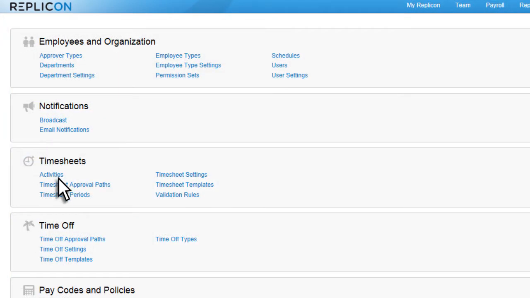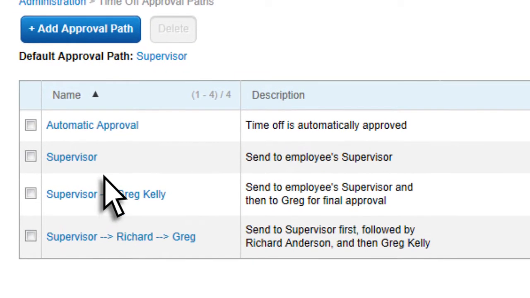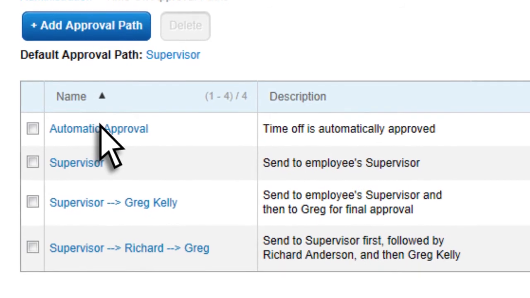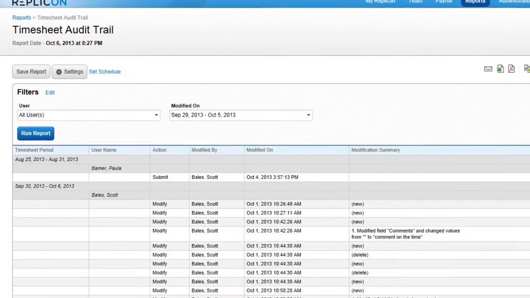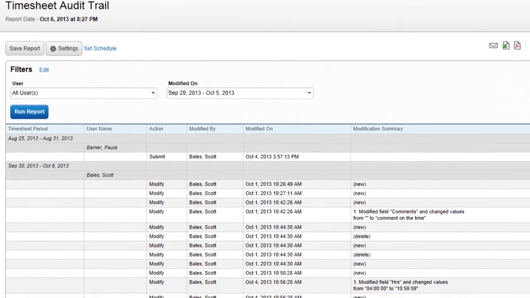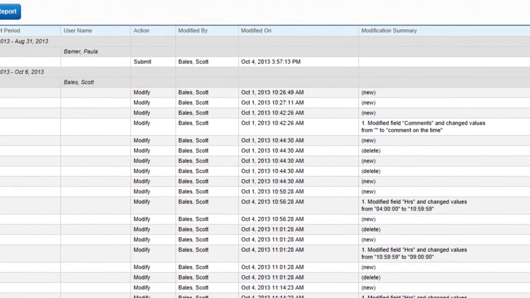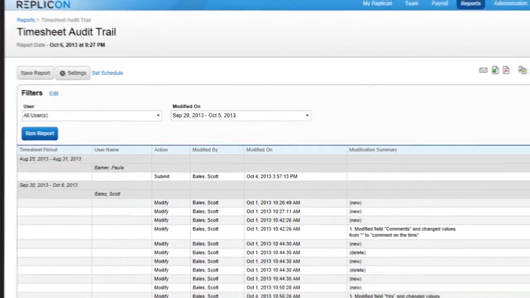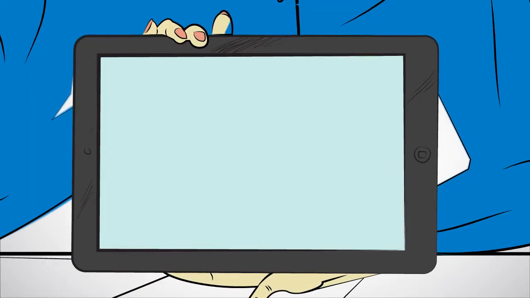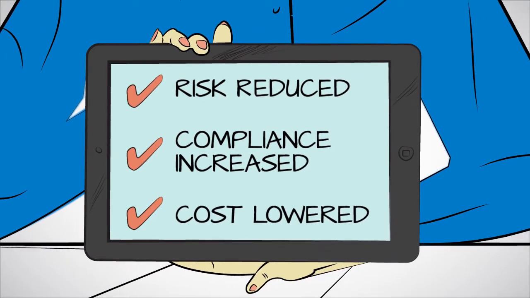Replicon helps to manage time records and payroll data required for audit processes. Flexible approval workflows ensure appropriate controls in approving employee time. Use default approval paths or create your own. All timesheet changes are tracked and will provide an audit trail in case of an investigation. Employee data is securely stored in the cloud and easily exported to Excel, PDF, or email. With Replicon, you make sure your time and attendance data is accurate and reduce your risk by staying compliant, lowering the cost of doing so.